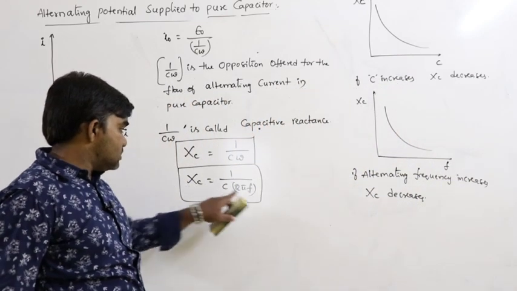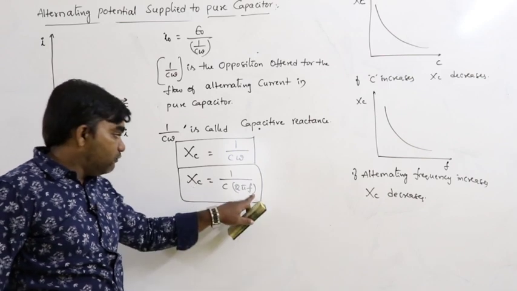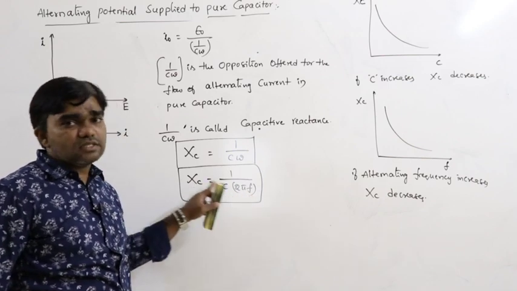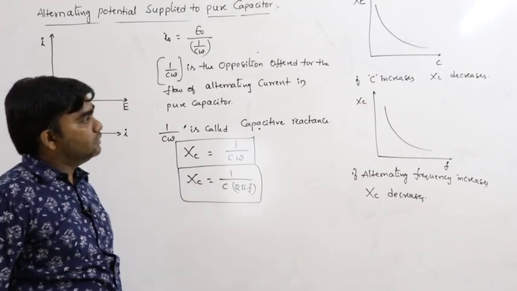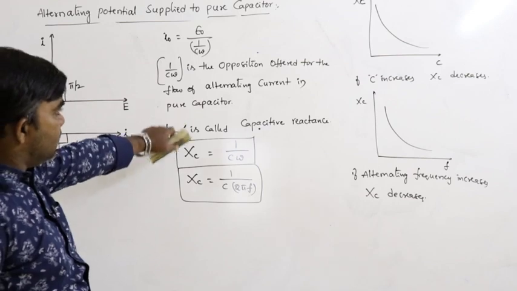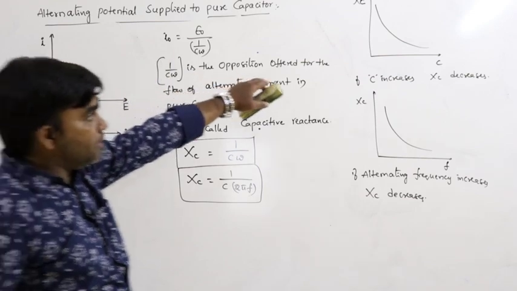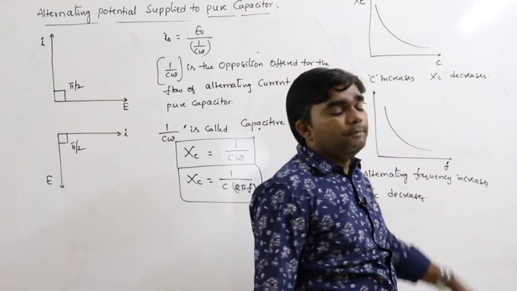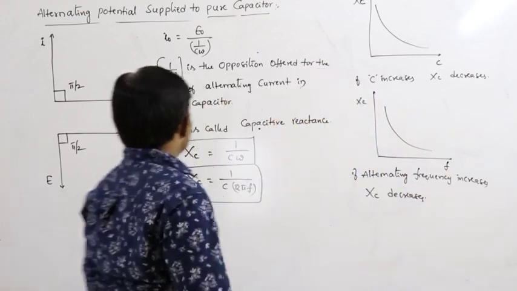If f value increases, XC value decreases, or if f value decreases, XC value increases. If C value increases, XC decreases. So this is the representation of how the capacitive reactance varies with capacitance and with the alternating frequency.